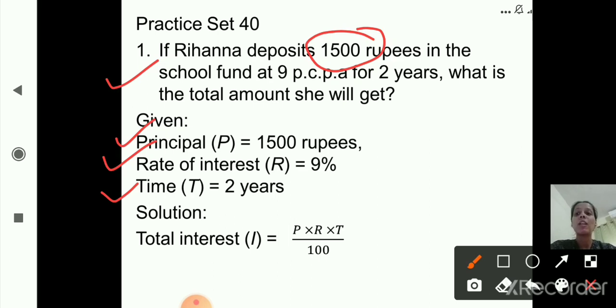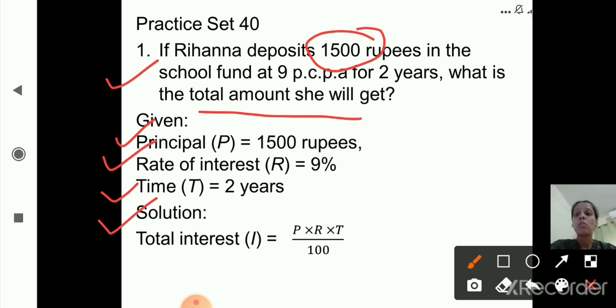So first we write down what is given. In this question, principal is given, that is 1500 rupees, so P is equal to 1500. 9% per annum is the rate of interest, that is R, and T is 2 years, the time period. Now we'll start solving this sum. Solution first. What we have to find out here is the total amount she will get. So how will you find the total amount? First we need to find out the interest, right?